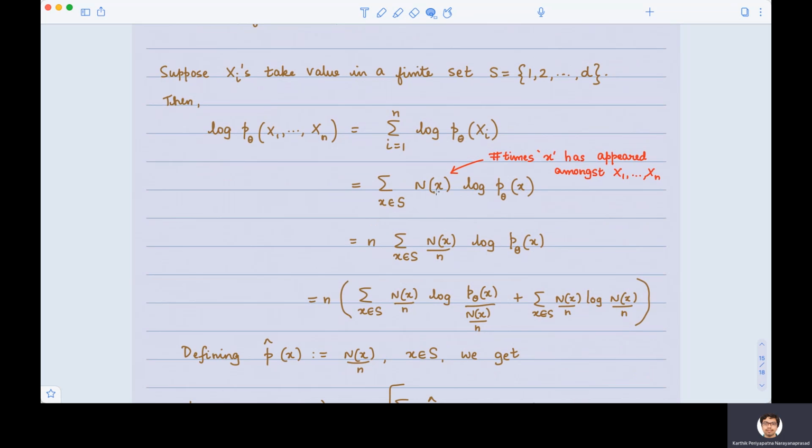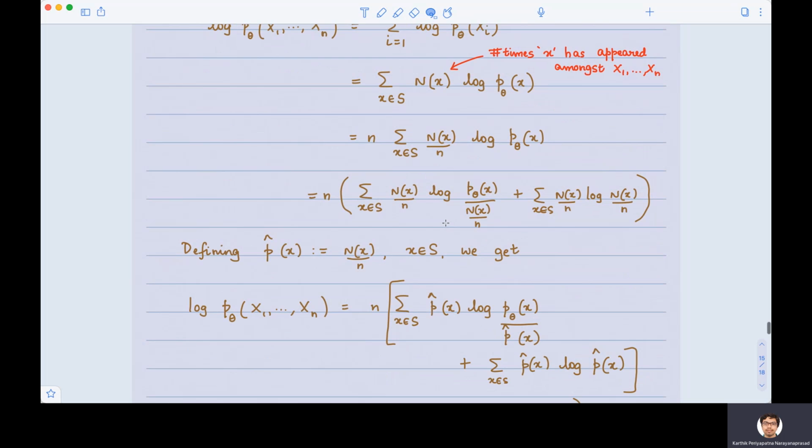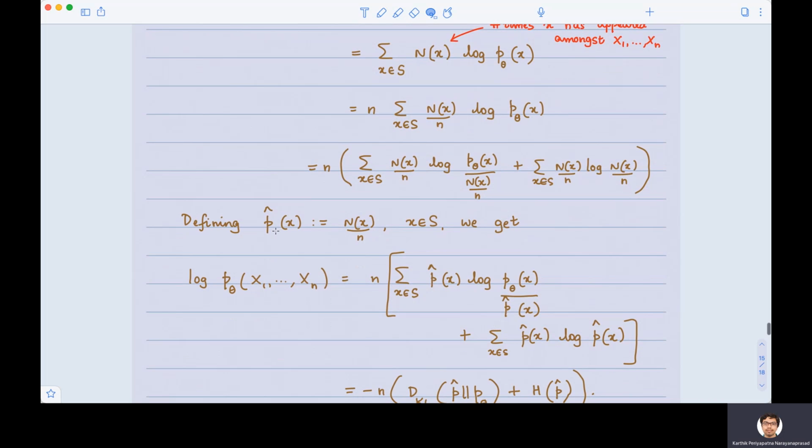What we now simply do is multiply and divide by little n. Okay, no big deal. Now you take little n outside and do a small algebra. You just multiply and divide by n of x by n inside the logarithm. Let's define p hat of x as n of x by n. Notice that p hat is a probability distribution, because n of x is the number of times x occurs in 1, 2, 3 up to n, x1 through xn.